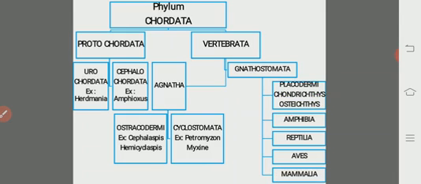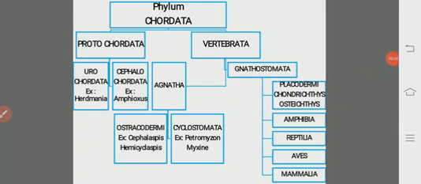The remaining four classes, amphibia, reptilia, aves, and mammals, are grouped under another superclass known as the Tetrapoda, meaning which bear four limbs. That is the meaning of tetrapod.